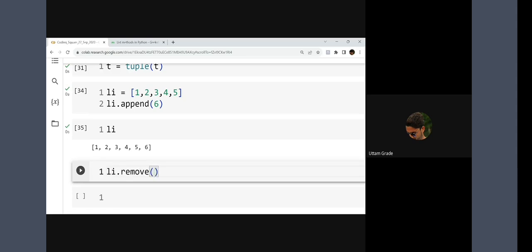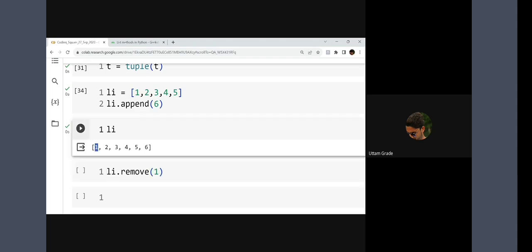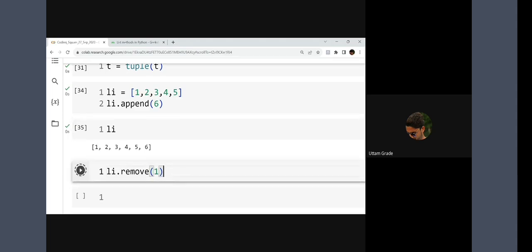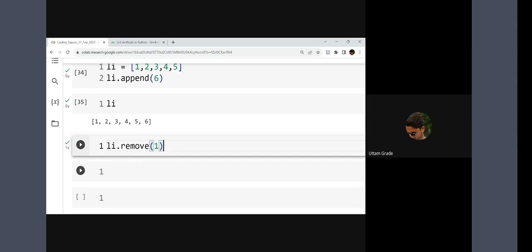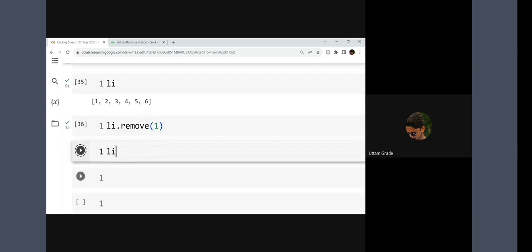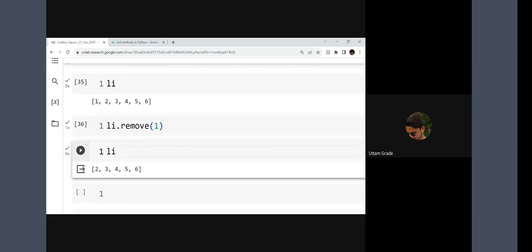If I want to remove a value, I have to write remove 1. The value I have to remove, okay? I have to write 1, so it will remove the value. No output, then print li. It will show you the values 2, 3, 4, 5.